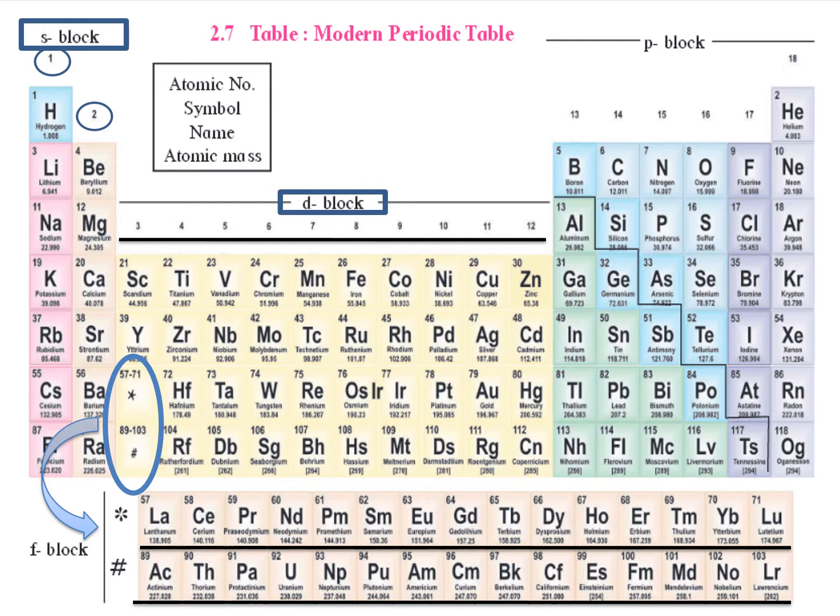Okay, so S block was alkali and alkaline earth metal. D block is transition. F block is inner transition. Now coming to P block. The P block consists of the groups from 13 to 18. Okay, now if you look carefully in this, there is a zigzag line that separates your entire block.